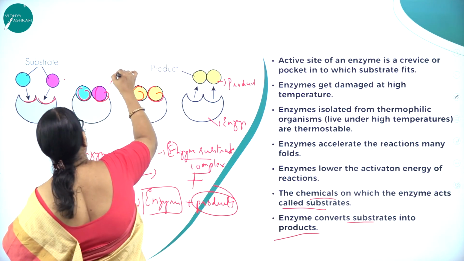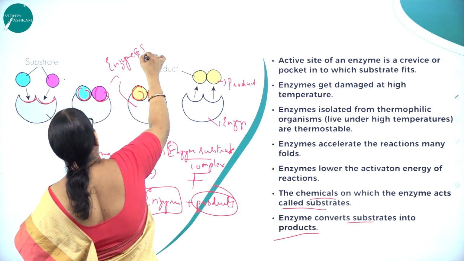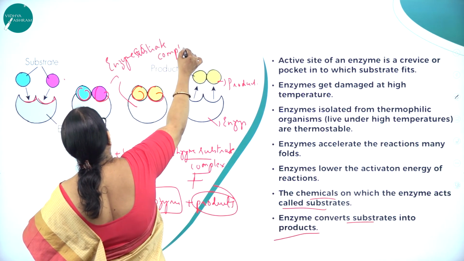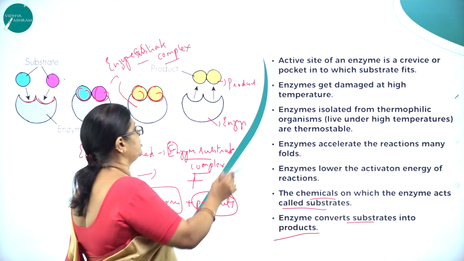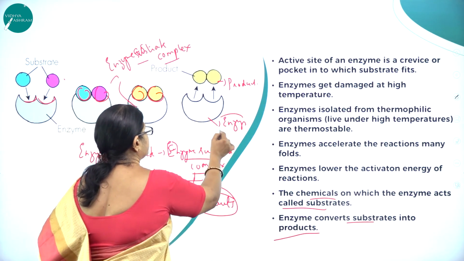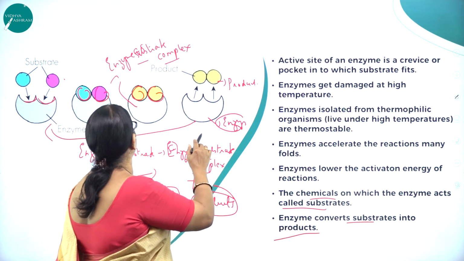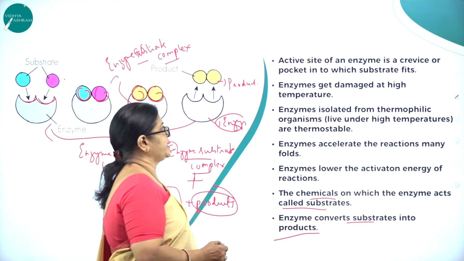This is called the enzyme substrate complex. You can see the color difference. So you get back the enzymes as it is, as well as the products.